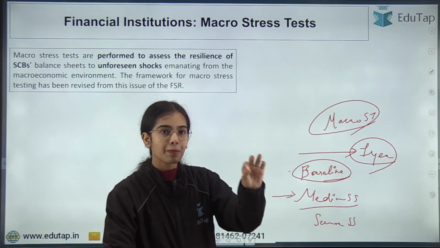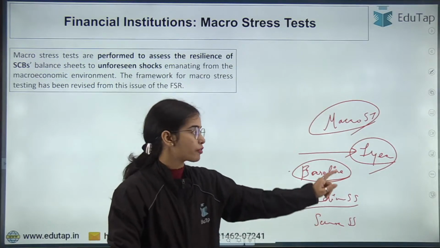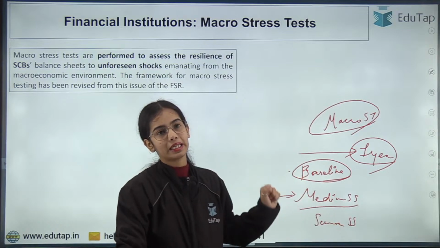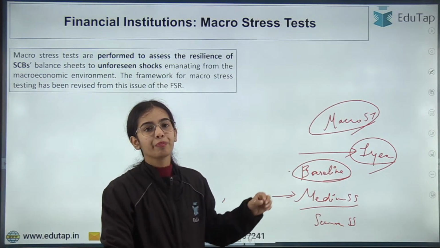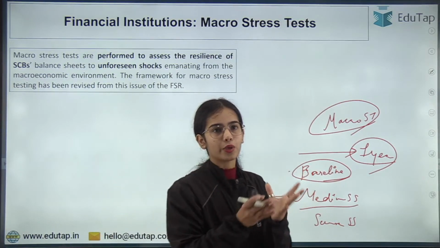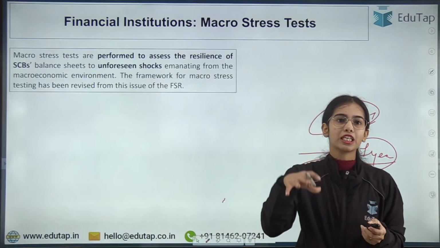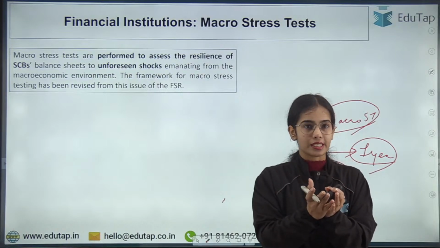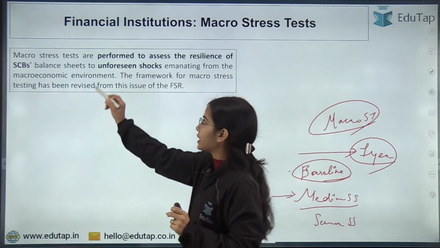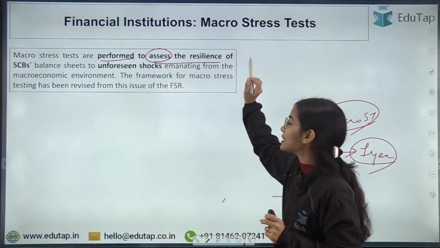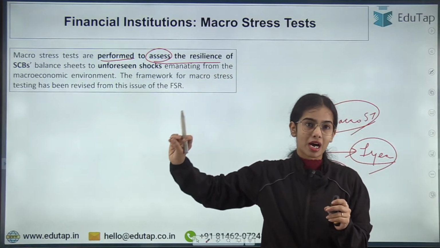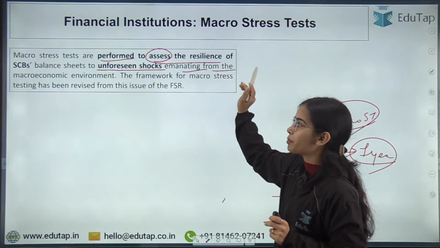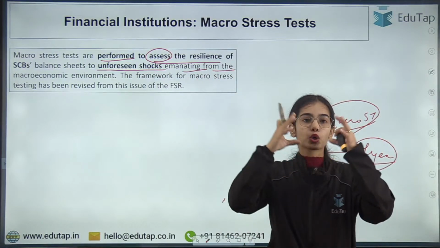What are going to be the capital buffers with the banking system after 1 year if there is some severe stress that is faced by India? Okay, so this was the scenario that was taken. Now from this edition onwards, there are changes that have been done in the macro stress test. Macro stress tests are performed to assess the resilience of the scheduled commercial banks to unforeseen shocks that can come from the macroeconomic environment, from the global environment.